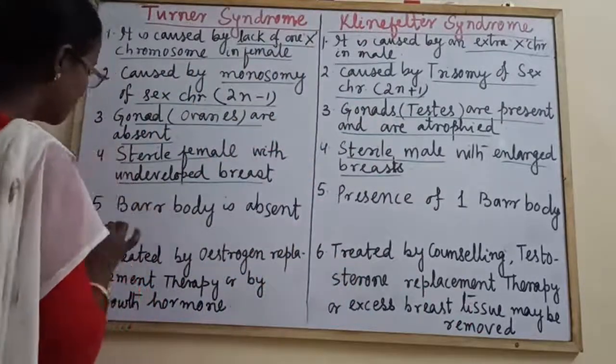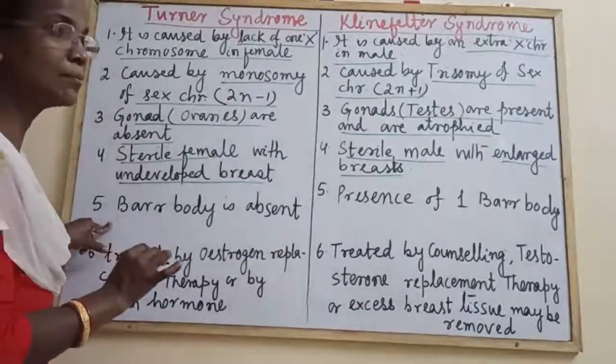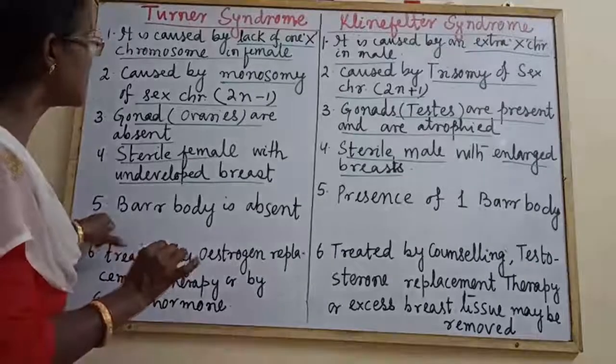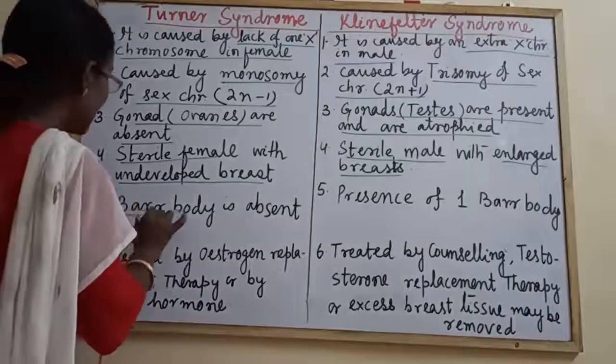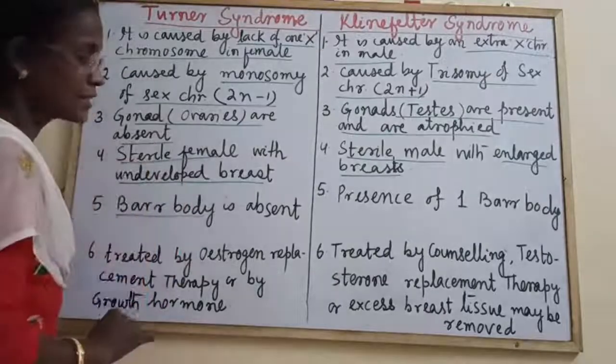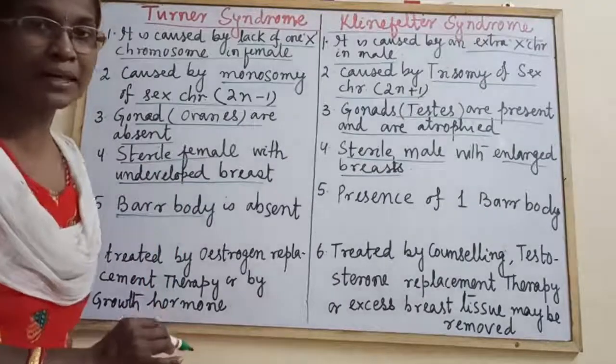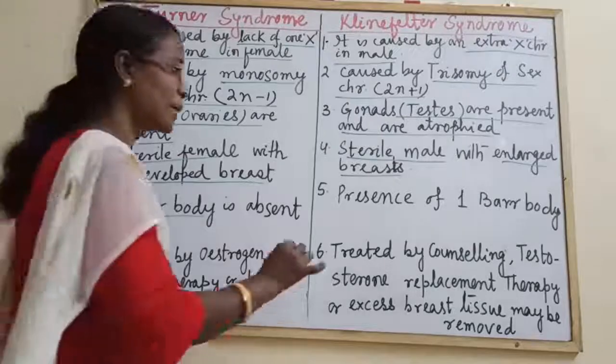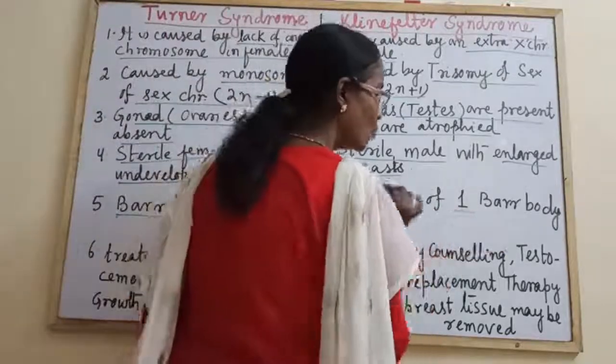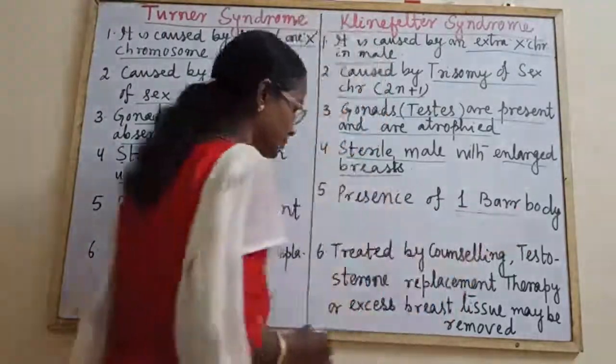Presence of bar body. Now come to the point of difference, that is there is no bar body in Turner syndrome, and as in Klinefelter there are 2 X chromosomes, so the number of bar body will be 1.